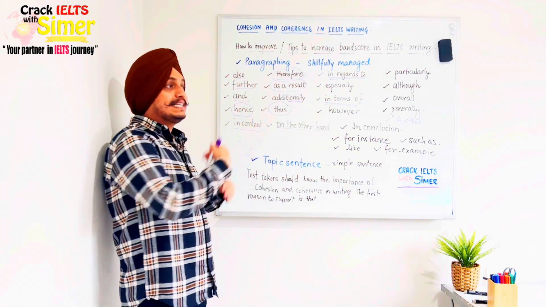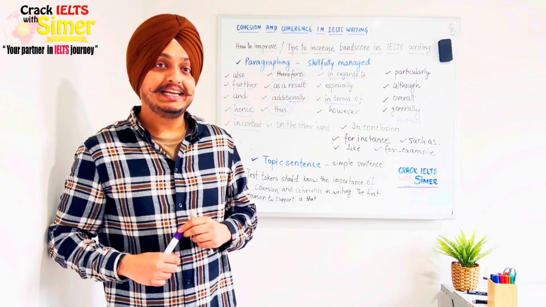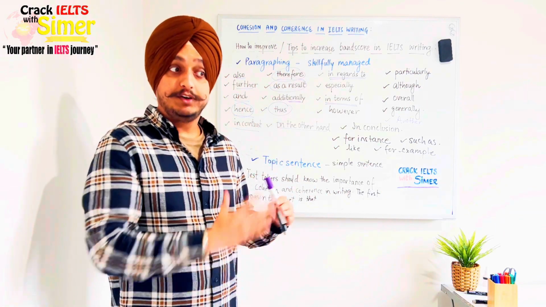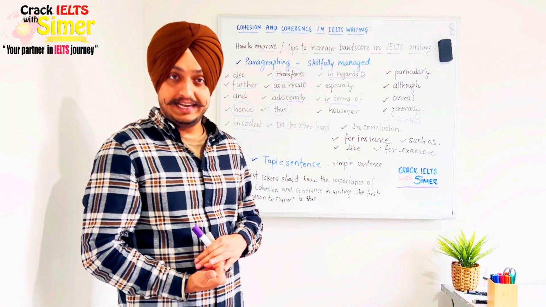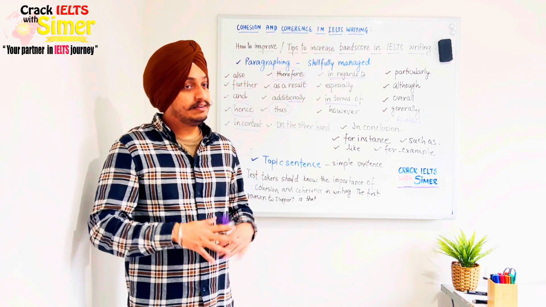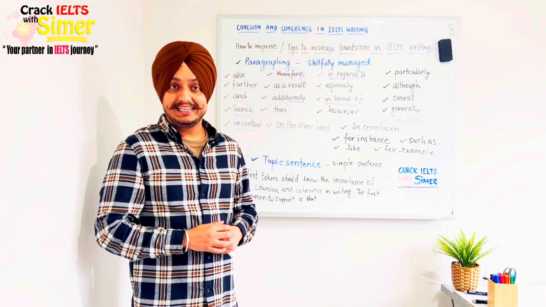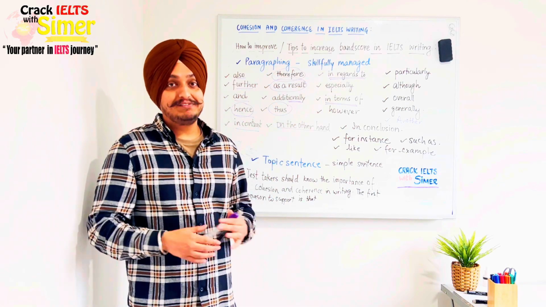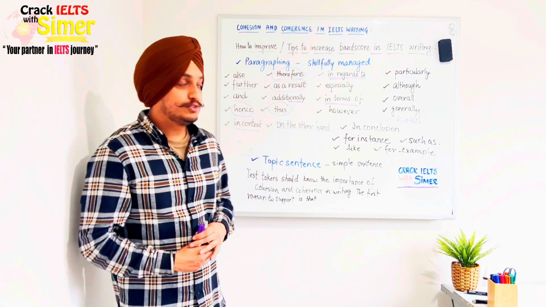So this is actually important when you're writing about two things, and you're gonna put one thing first and the other thing next. So in some more videos where we're gonna practically look at writing some of the tasks, you'll know how I use in regards to and how I use in terms of.